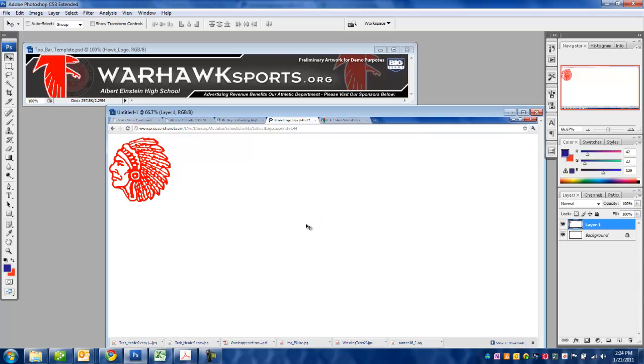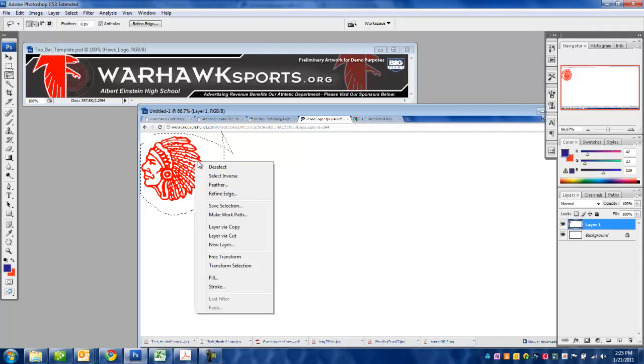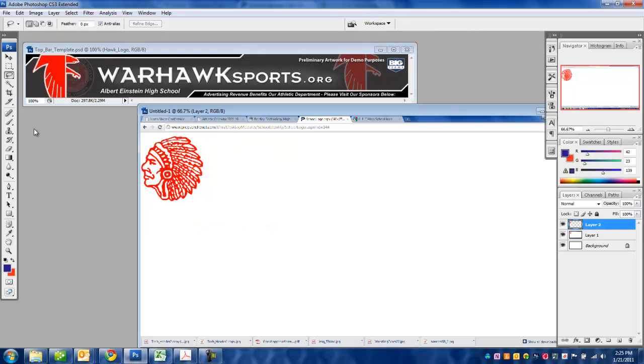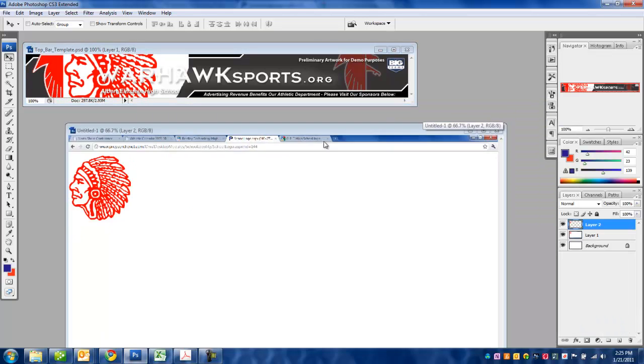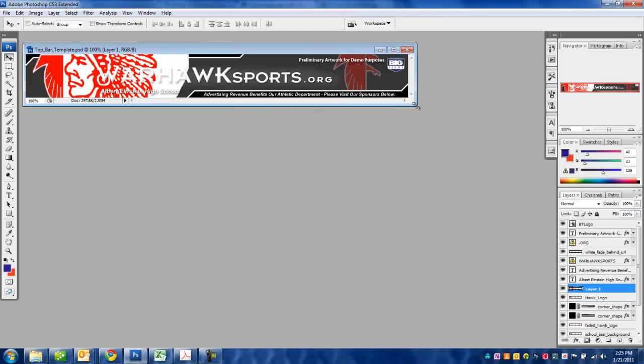What we first need to do is just grab the part here, just the logo, and extract it from the rest of this stuff right here. We don't need all this white. So I'm just going to grab this lasso tool and make a circle around what I want, and then I'm going to hit layer via copy, and then I'm just going to drag this thing right on here. And now I really don't need this anymore because I've got the logo on here.